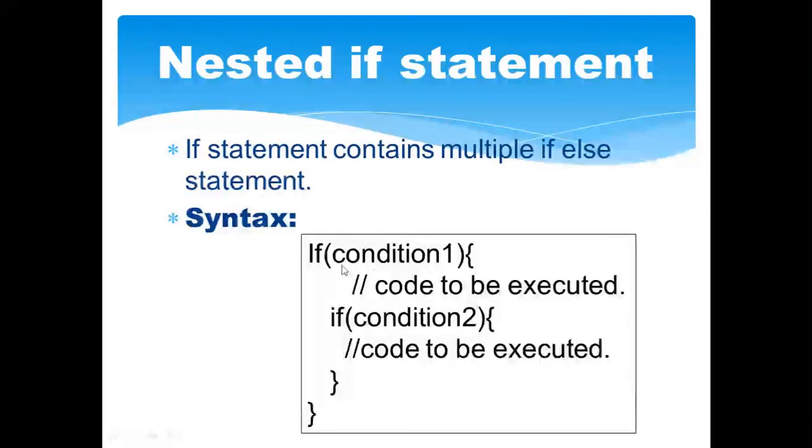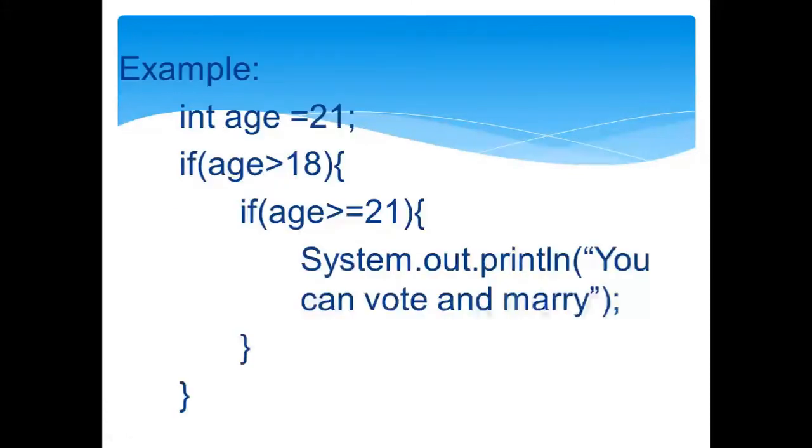Now see the syntax here. If condition 1 is satisfied, it will come inside this block, inside the curly braces, and within the curly braces we have checked for one more condition. If this is true, then this block of code will be executed. Otherwise it will come out from this main condition also. Okay, so let's just see an example of it.